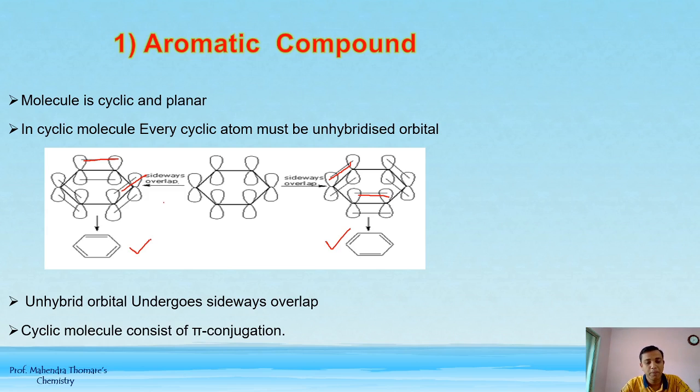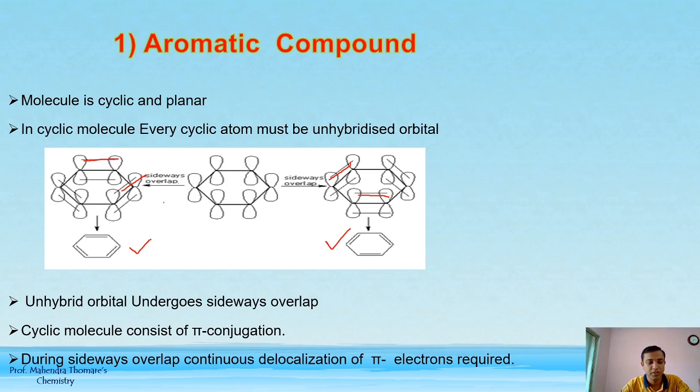Cyclic molecules consist of pi conjugation. So all cyclic molecules at least consist of pi conjugation. Conjugation में ही रहना चाहिए. That is, first, it should be cyclic and planar. Then unhybridized orbitals होने चाहिए cyclic molecules में. Unhybridized orbitals undergo sideways overlap, and then the cyclic molecule consists of pi conjugation. During sideways overlap, continuous delocalization of pi electrons is required. So during sideways overlap continuous delocalization of pi electrons चाहिए हमको.